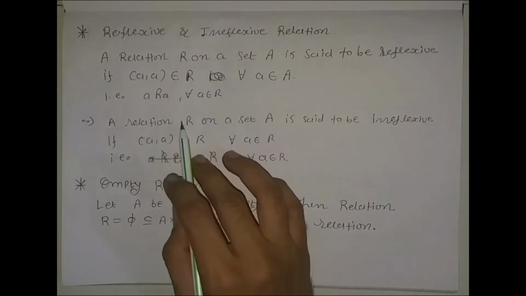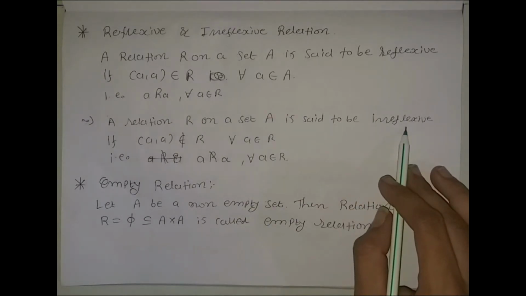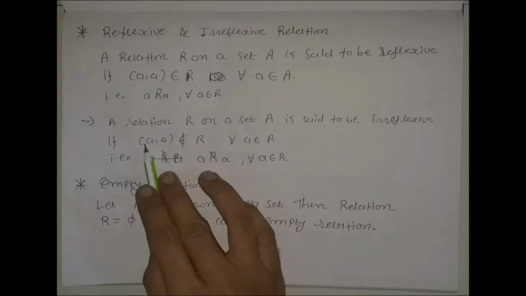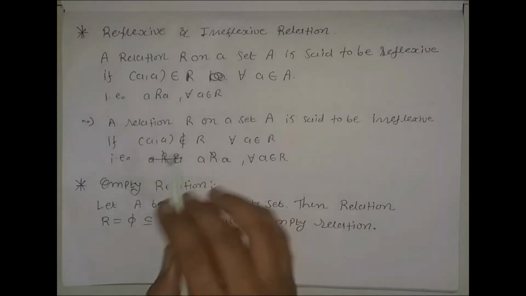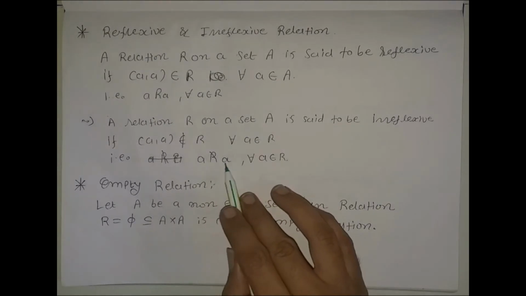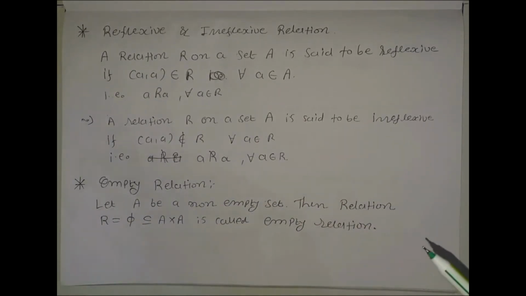A relation R on set A is said to be irreflexive if the ordered pair (a, a) does not belong to R. That is, a is not related with a for all a belonging to A. Not a single particular element, but for all a.